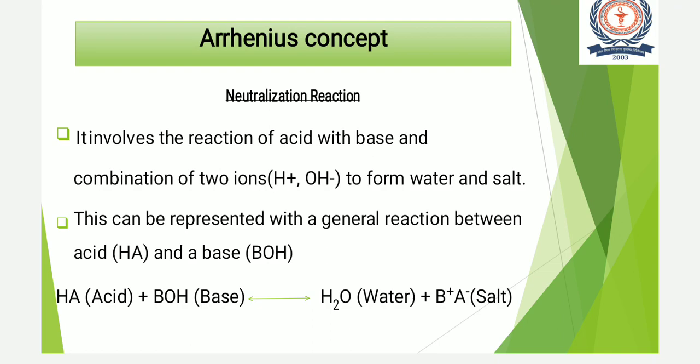This can be represented with a general reaction between an acid, that is HA, and a base, that is BOH. When the acid HA reacts with the base BOH, it produces H2O and B plus A minus. So acid and base combine together to form salt and water. This is a neutralization reaction.